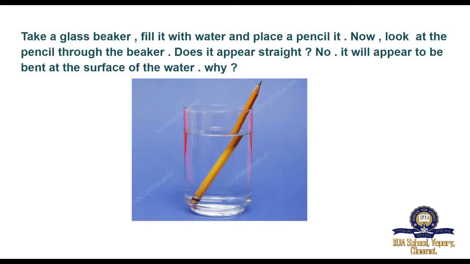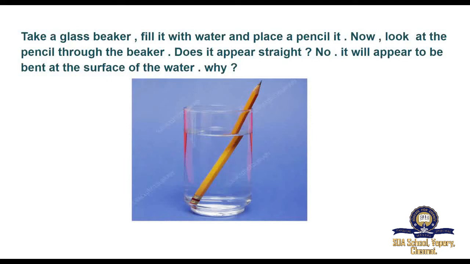You can observe this phenomenon with the help of an activity. Take a glass beaker, fill it with water and place a pencil in it. Now, look at the pencil through the beaker. Does it appear straight? No, it will appear to be bent at the surface of the water. Why?